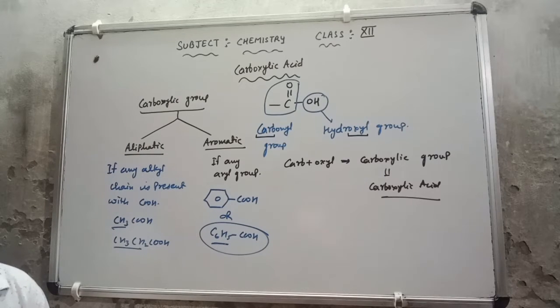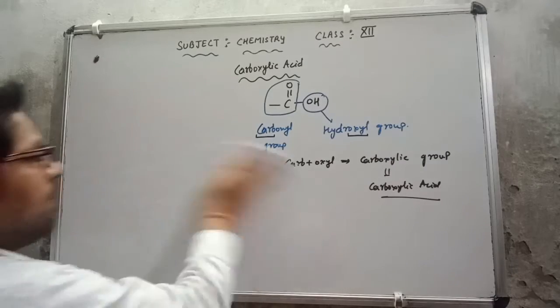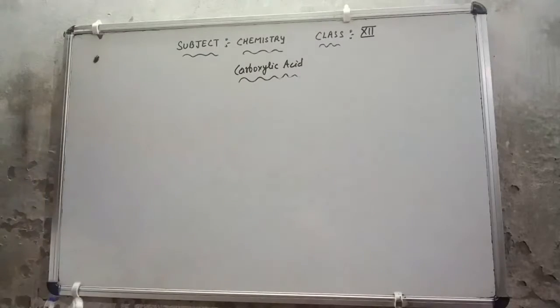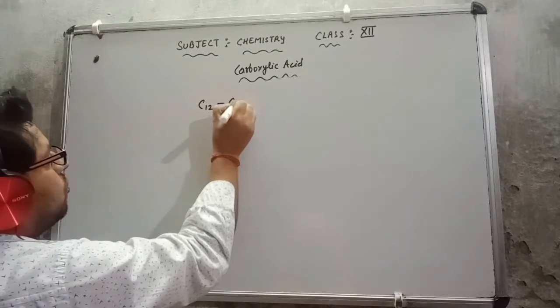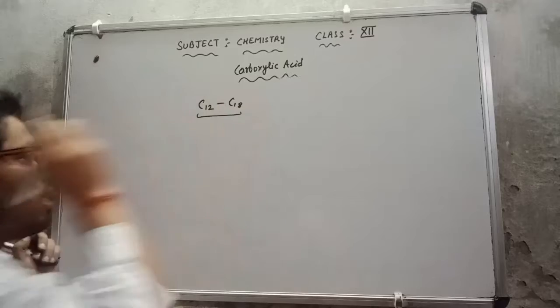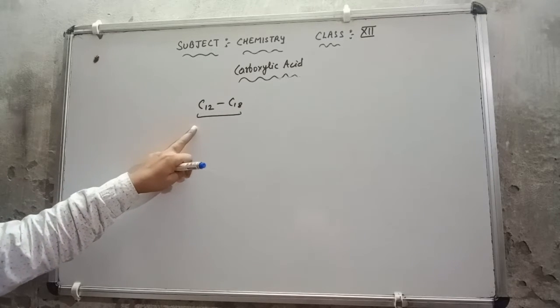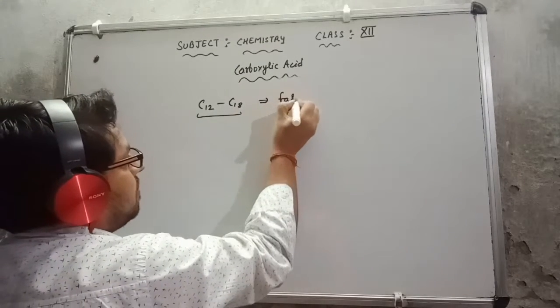Now the carboxylic compound which contains carbon 12 to carbon 18, any carboxylic compound which contains the number of carbons 12 to 18, they are called fatty acids.